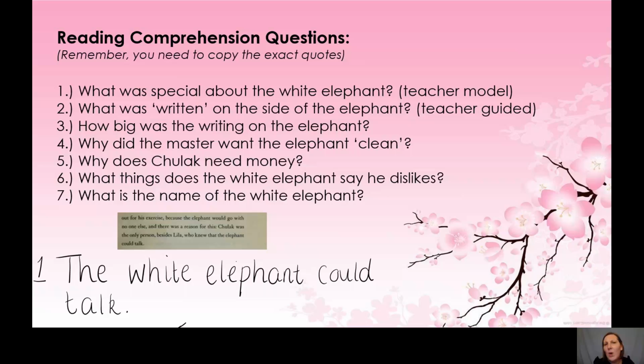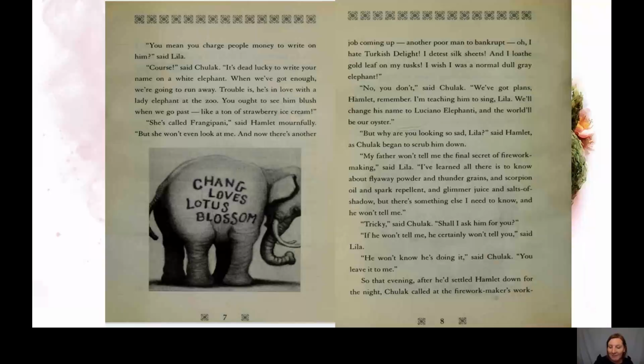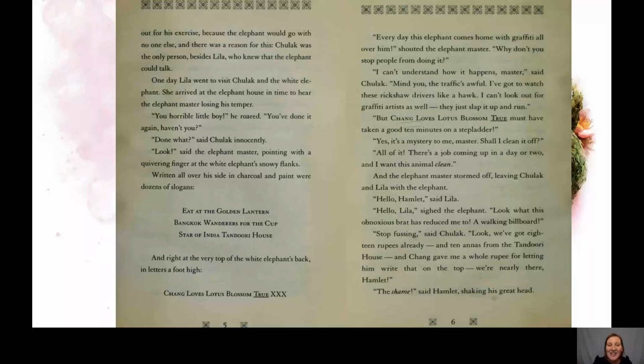Excellent. Now, what was written on the side of the elephant? Do you remember they talked about the slogans, and it was shown differently in the text? Should we go back and have a quick look? Let's see. Here we go. Can you see there, halfway down the page, it tells us the 3 slogans that were written on the elephant. Eat at the Golden Lantern, Bangkok Wanderers for the Cup, and Star of India Tandoori House. So the slogans that were on the elephant were those 3 slogans. You can pick any one of those 3.